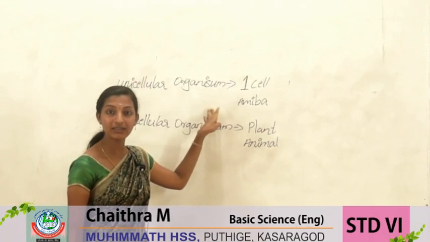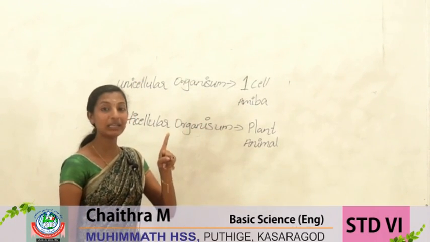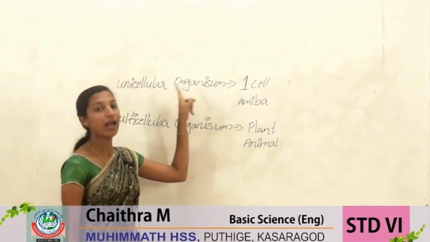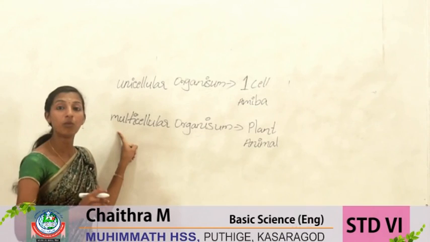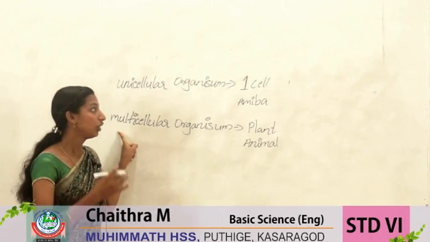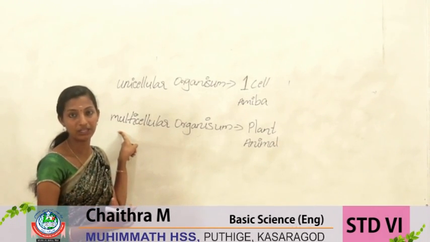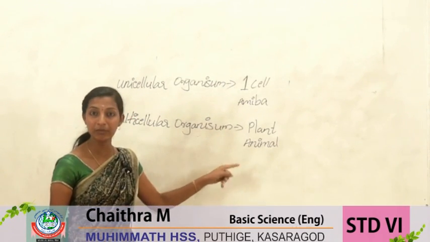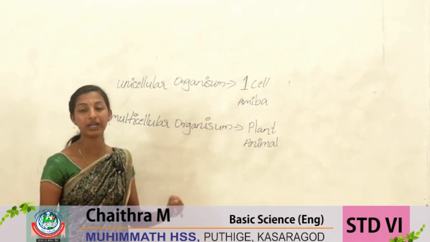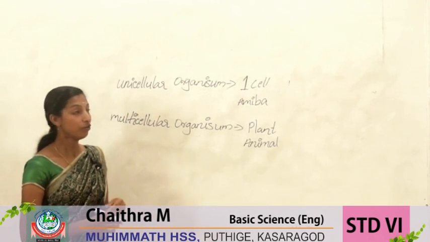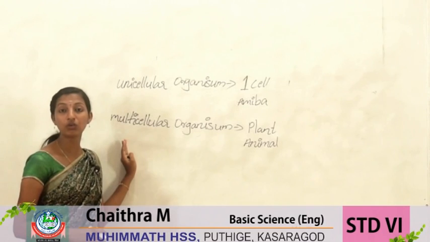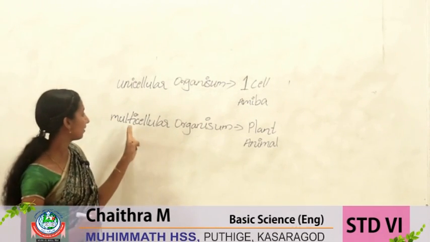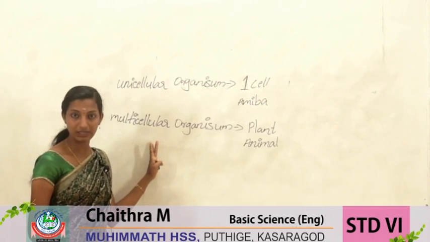The organism with only one cell is known as a unicellular organism, and the organism with more than one cell in its body is known as a multicellular organism. Plants, animals, humans are the examples for multicellular organism. We said the ant includes thousands of cells, so the ant is an example for multicellular organism.